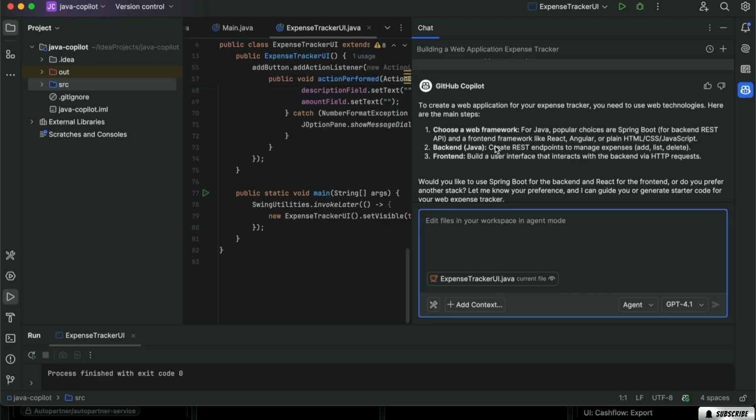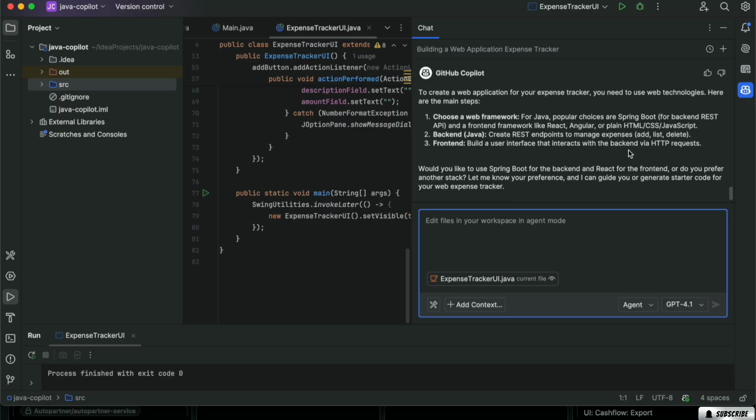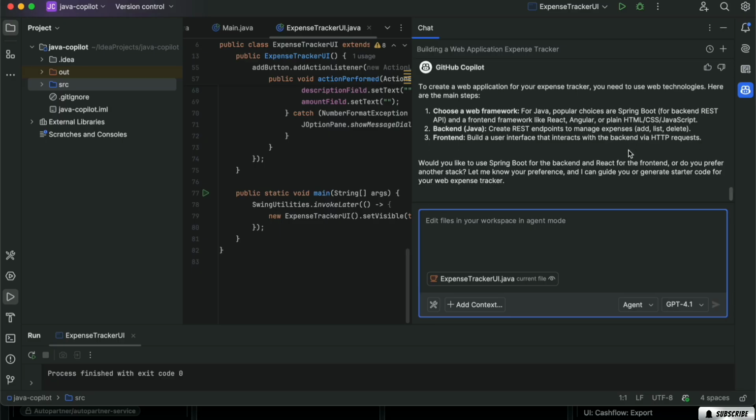So we can create web applications, and for that we need to use web technologies. Main steps: web framework. For Java, it can be Spring Boot, and a front-end framework like React, Angular, or plain HTML, CSS, JavaScript. So we can create it with Java, but Java will be responsible for the backend part, and we can build the front end. And now the question is if we want to use Spring Boot or you prefer another stack. As I'm familiar with Spring Boot, I can select this option, but you can go another direction.